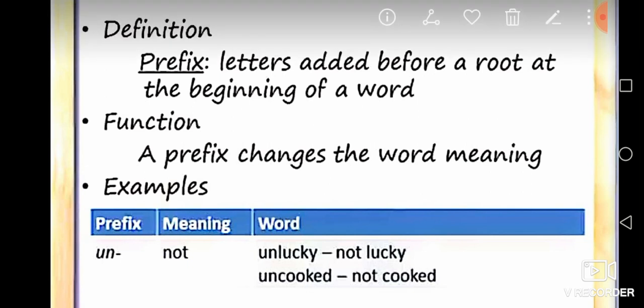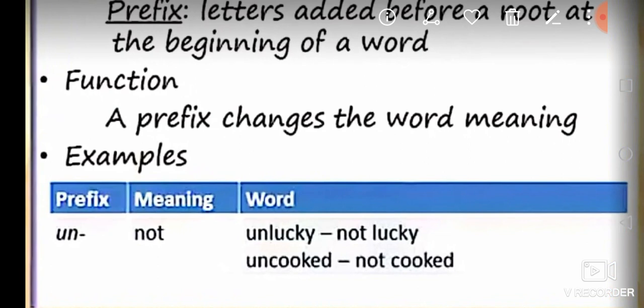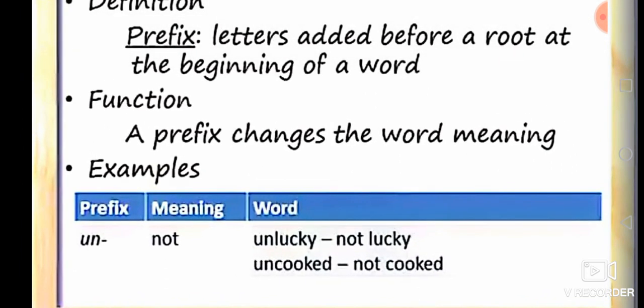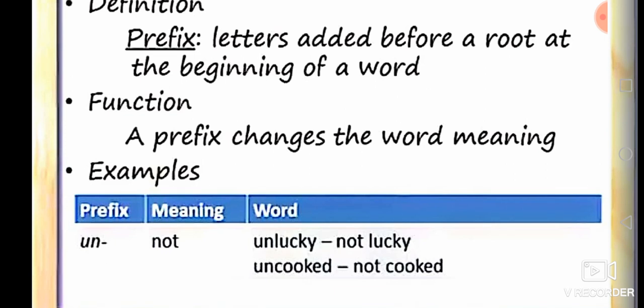Once again, I repeat it clearly. Listen carefully. You see the word unlucky. Lucky is the main word or root or base word. But when we add something to lucky, then we say the word is unlucky. Here, un is added before the word. For that reason, un is what we call a prefix.